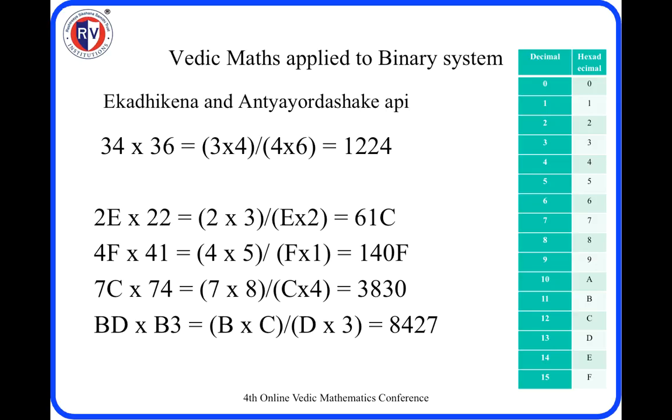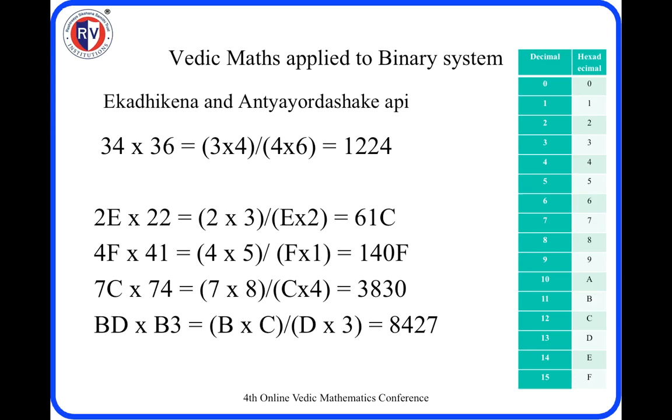2e into 22 we want to multiply. At this place, that is the upper nibble, 2 and 2 are the same, and the lower nibbles are e and 2. So e is 14 and 14 plus 2 is 16. So we can directly apply Antyayor Dashake api. Dashake api in case of decimal is 10, and we can apply it here also for hexadecimal if the sum of the lower nibbles is 16. So 2e into 22 is 2 into 3 and e into 2, which comes to 61c.